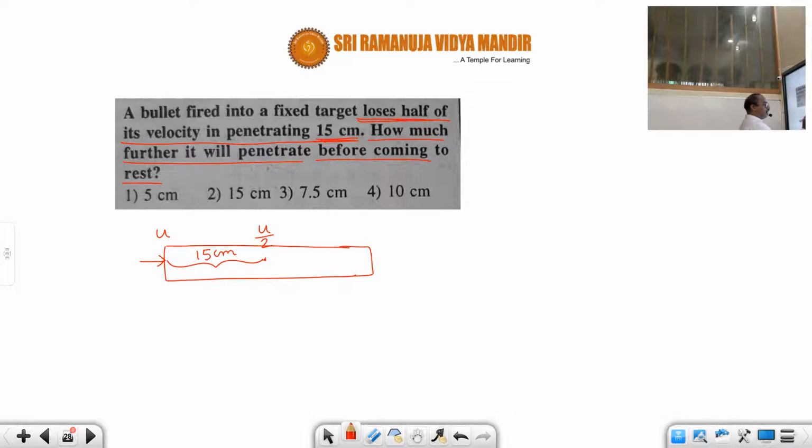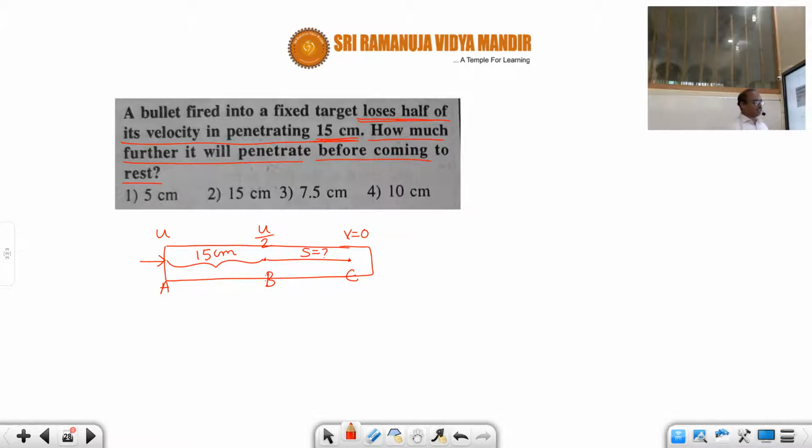How much further will it penetrate before coming to rest? That means it further travels and finally comes to rest, so v equals 0. How much is this distance they are asking? Here we split the entire path into two portions. Let us take this point A, this point B, and this point C. First we study the AB portion, then we go to the BC portion.